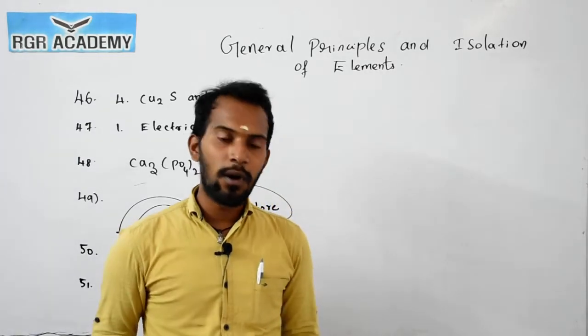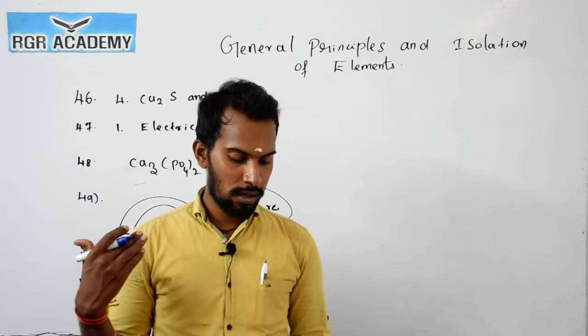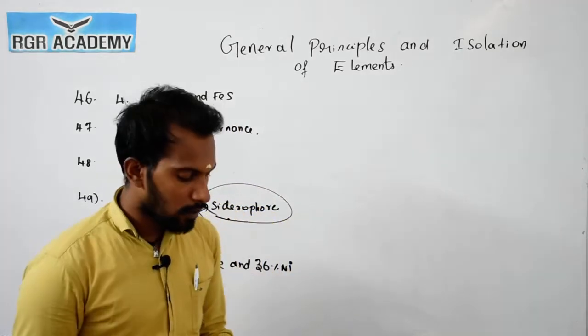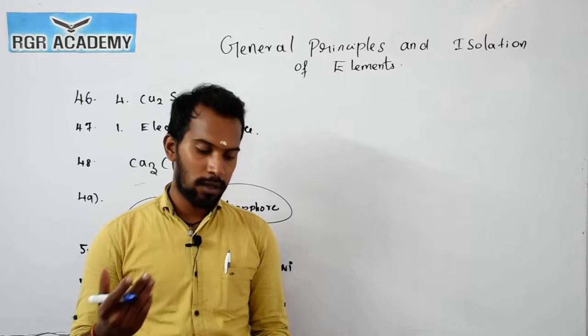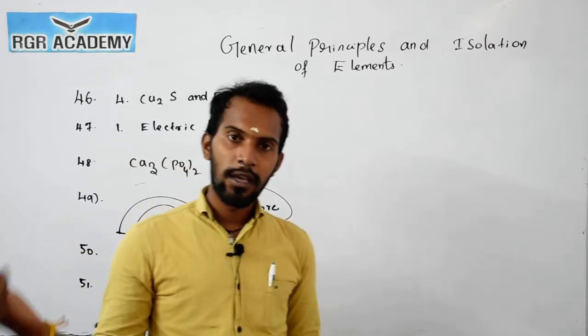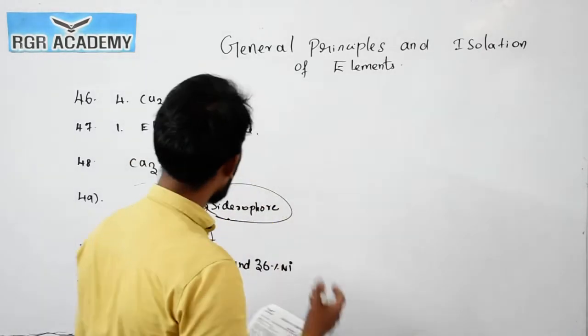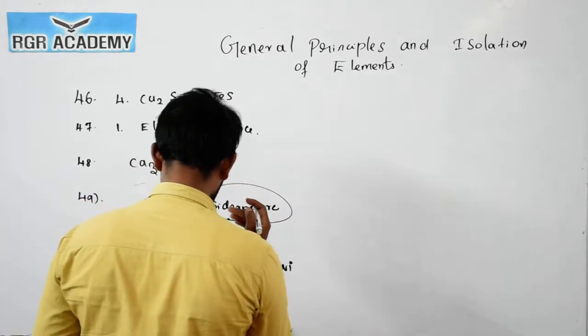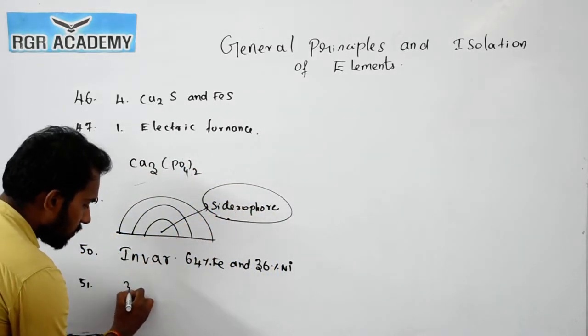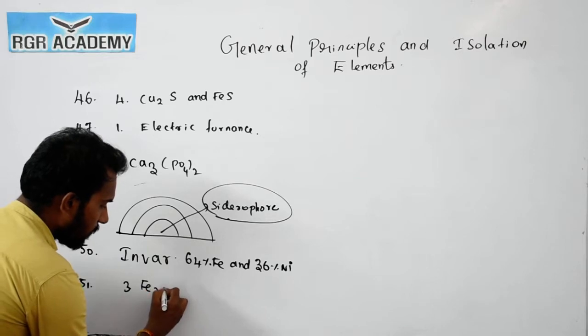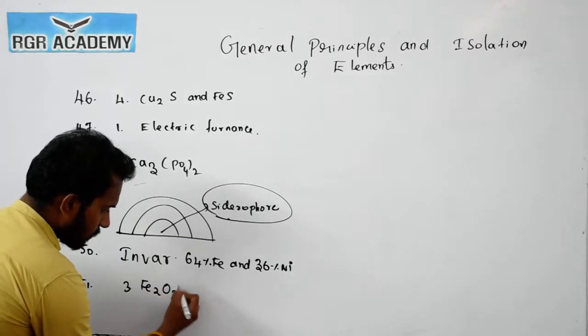So we reject options 1 and 4. The red bauxite's chief impurity is Fe2O3, the right answer. So the answer is 3, which is Fe2O3.